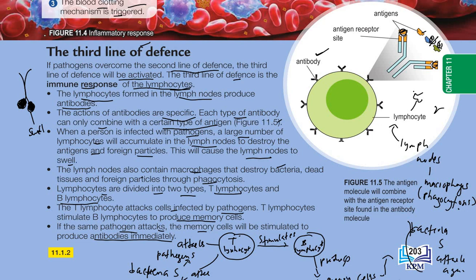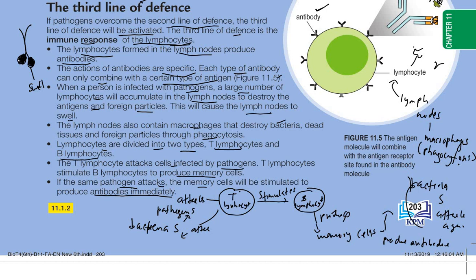So T lymphocyte will attack the pathogens. At the same time, it stimulates the B lymphocyte to produce memory cells. So B lymphocyte will not attack, B lymphocyte will just produce the memory cells. And then if the same bacteria or same pathogens enter again, the memory cell will produce antibody to attack the same pathogens. Okay, so that's all for the third line of defense.